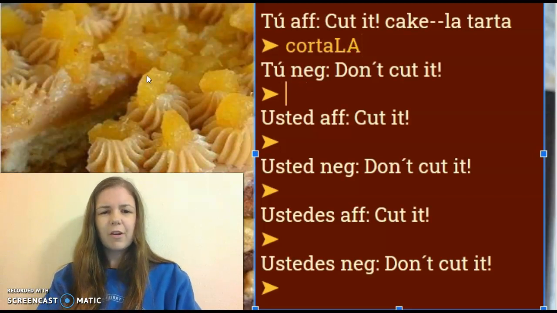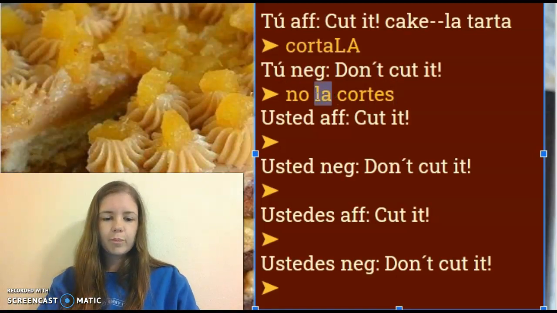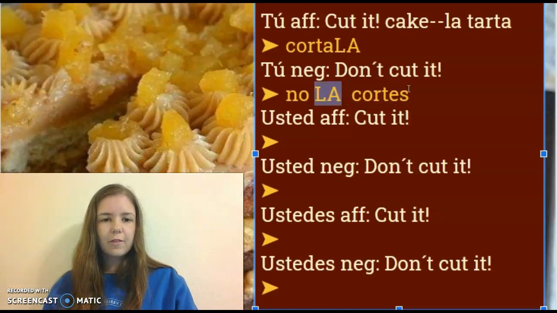But now if I've decided no, I don't want to cut it, I'm going to have to say no la cortes. My pronoun has to come before the verb because it's negative. The cortes came from taking the yo, dropping the o, and adding the opposite ending. Cortar is an AR verb, so I do es.